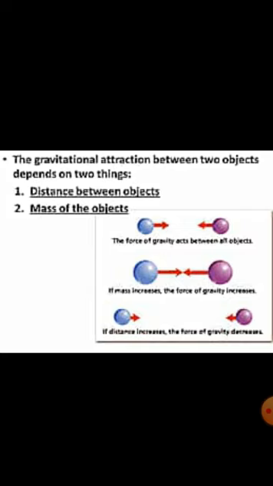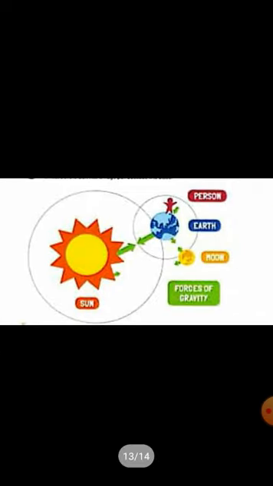The gravitational force also depends on the distance between the two objects. If the objects are far, the gravitational force will be less. The revolution of the earth around the sun is because of the gravitational force of the sun. The moon revolves around the earth due to the earth's gravitational force. I think you have understood what gravitational force is.